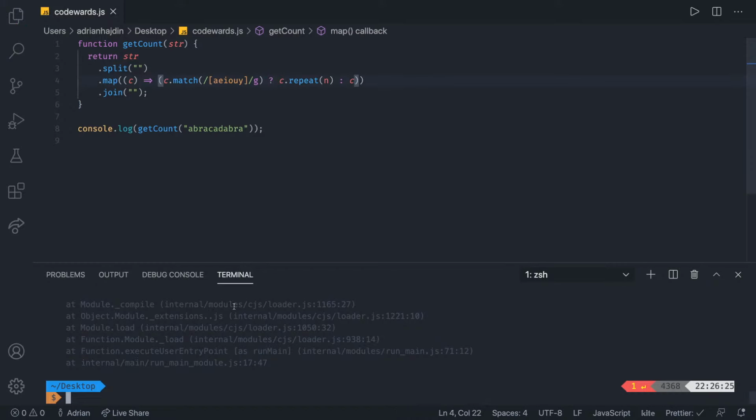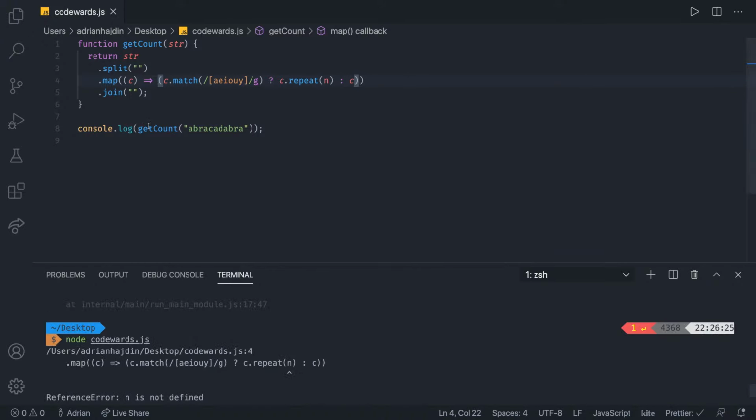Let's see first. You know what? Let me, without even looking at it, let me try testing it and see if it passes. So currently it doesn't pass because n is undefined. What did he mean by n? Let's think about it. So he's looking for these characters without the y. And then or c dot, that's character dot repeat n.